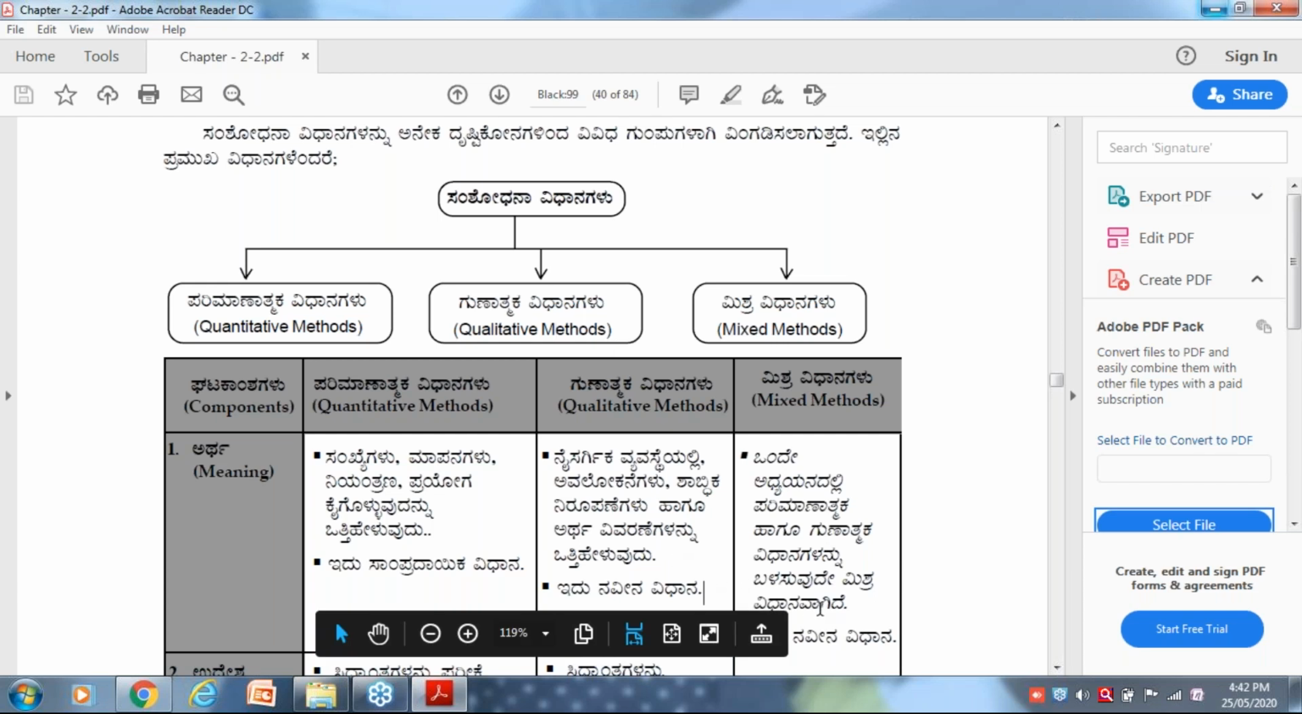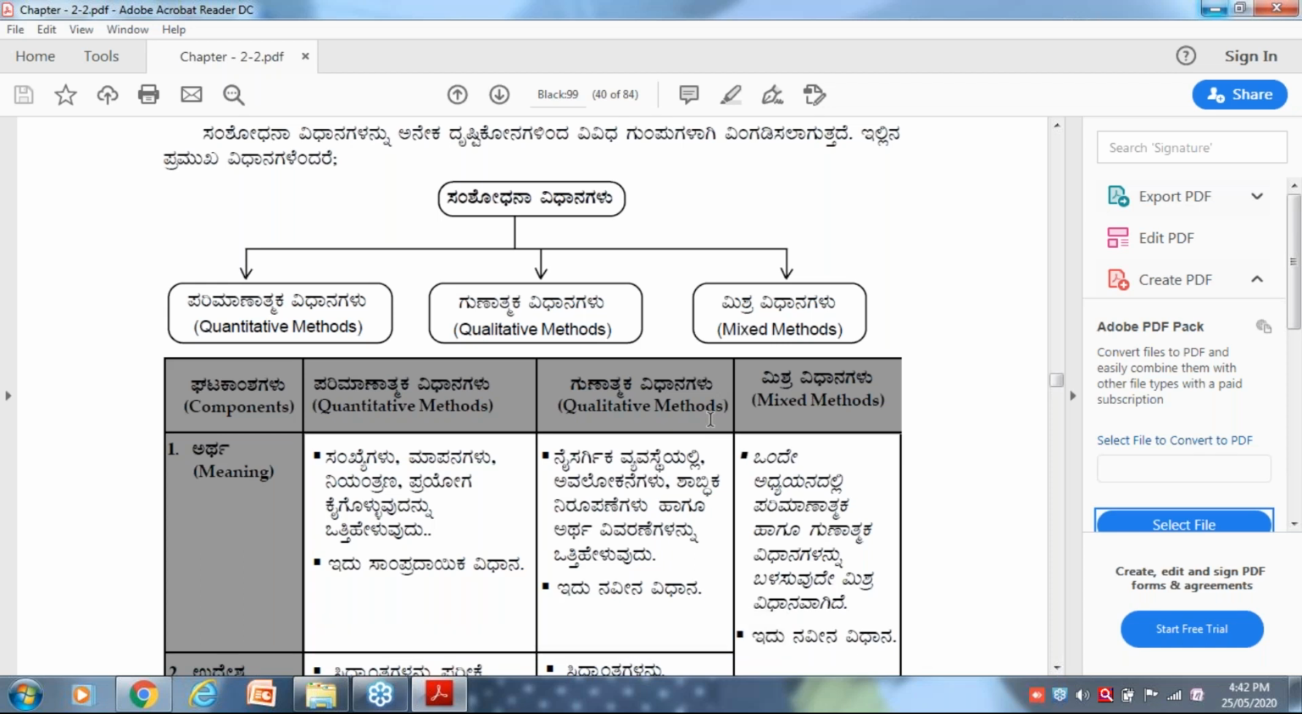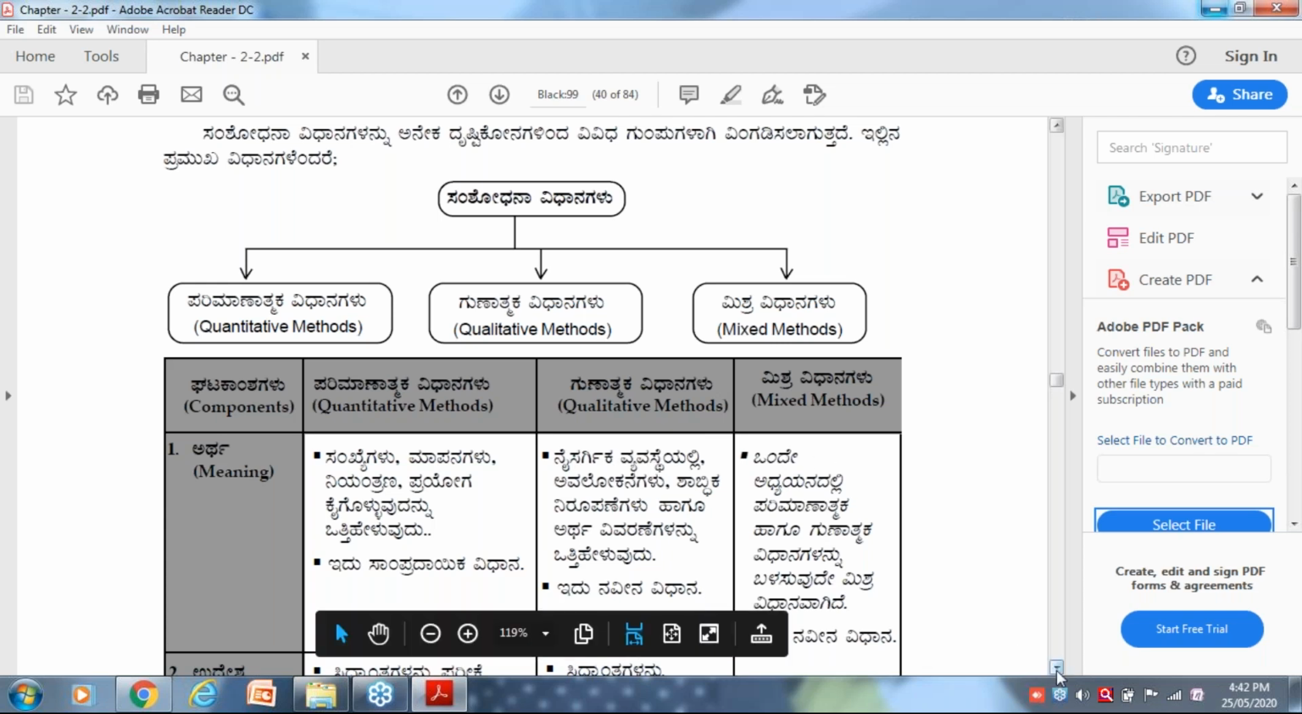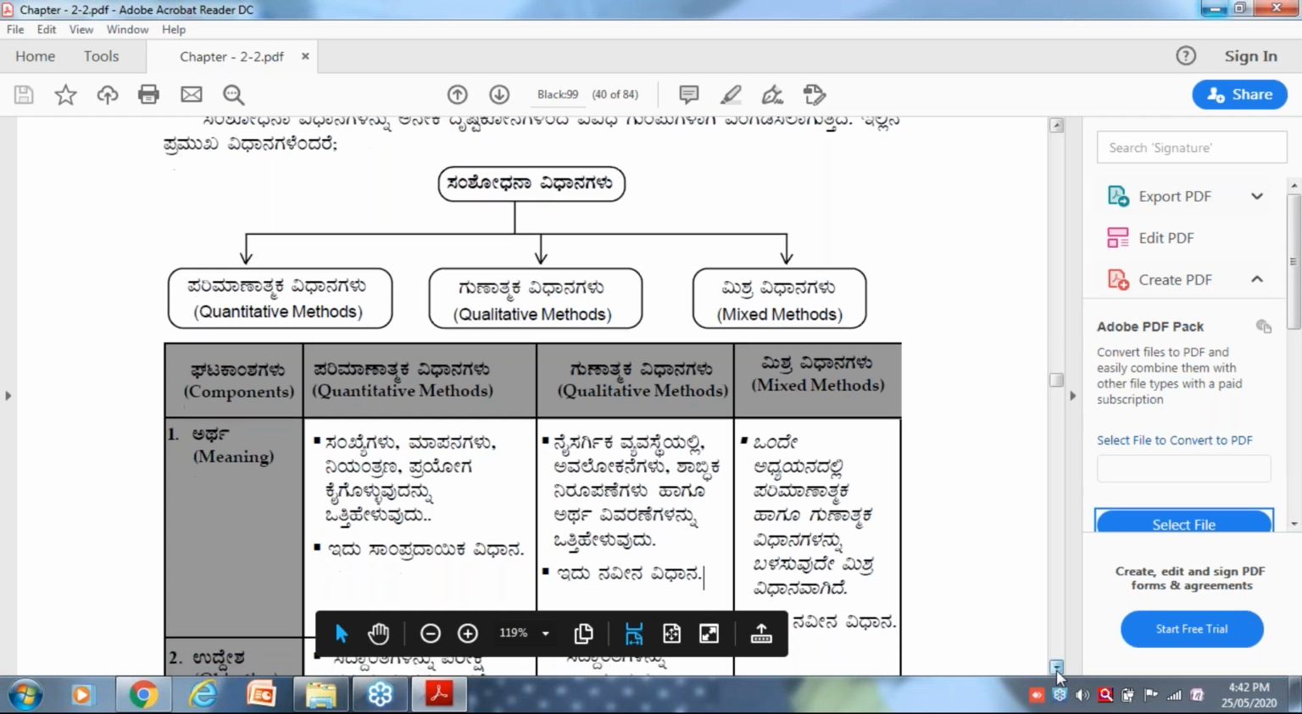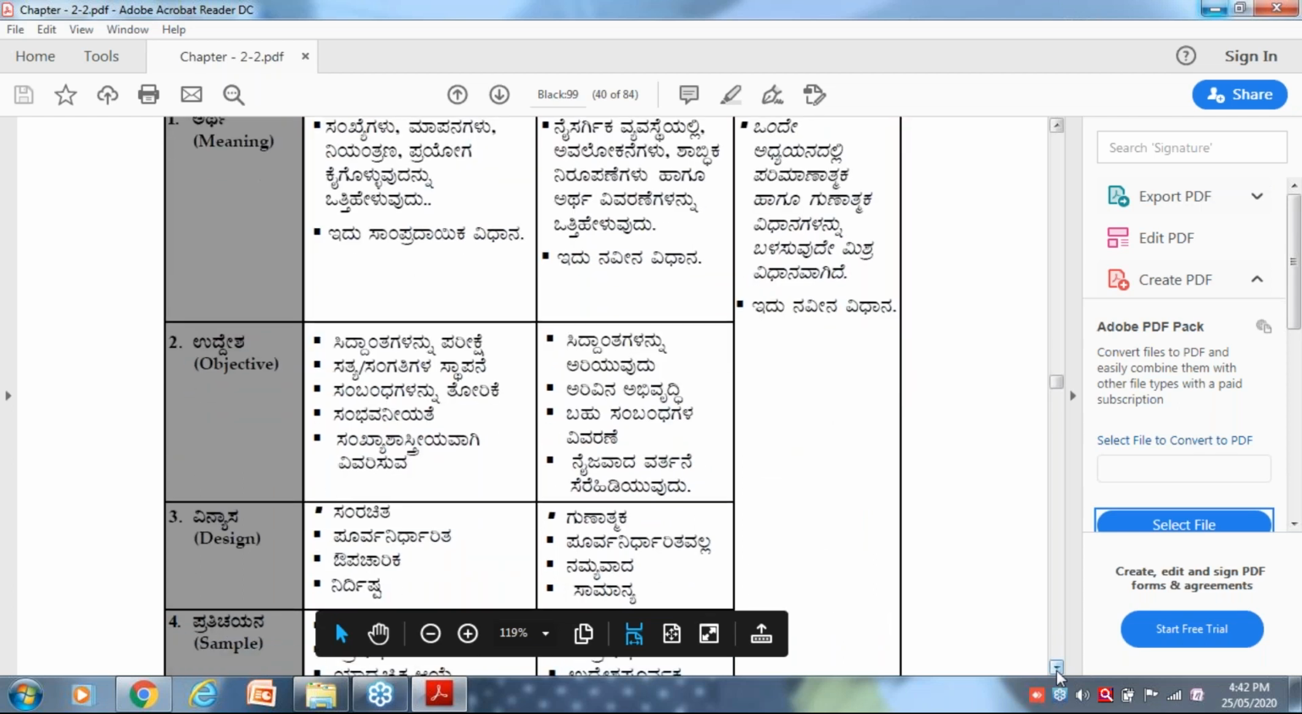I'm explaining in a very simple way. Qualitative methods are the methods where you are using verbals, not numbers here, verbals. Then what is mixed method research? Most of the people don't know about mixed method research. What is mixed method research actually?